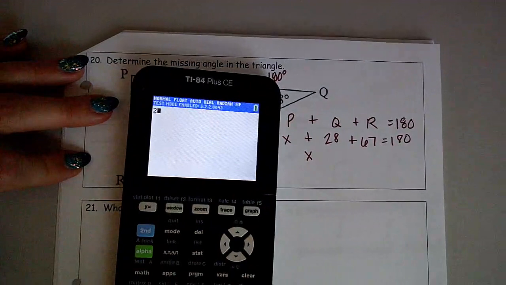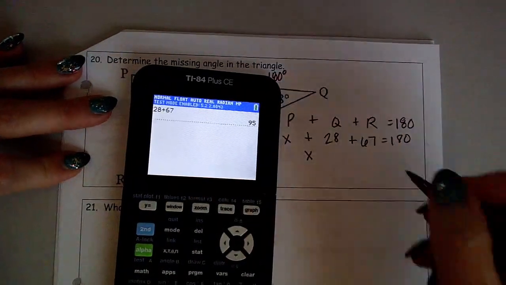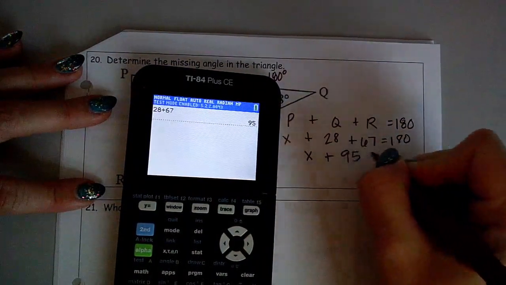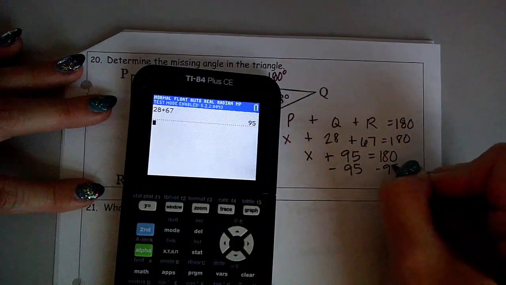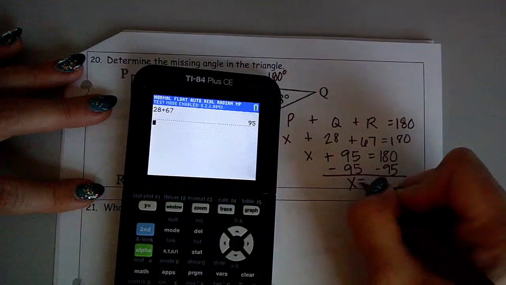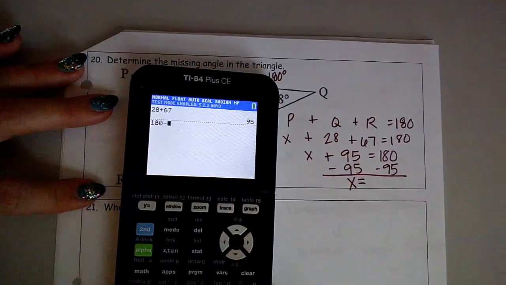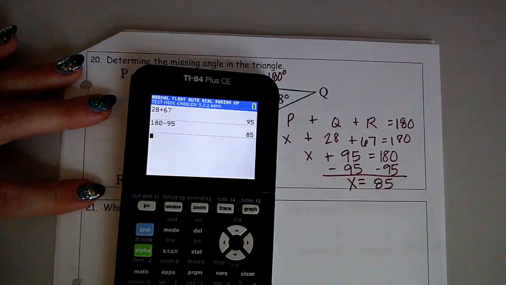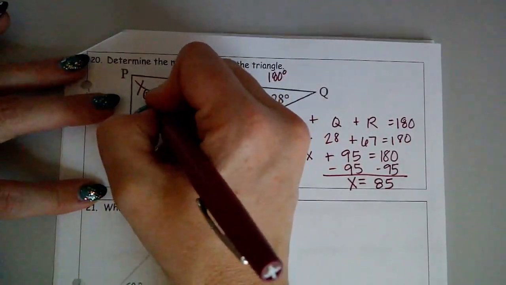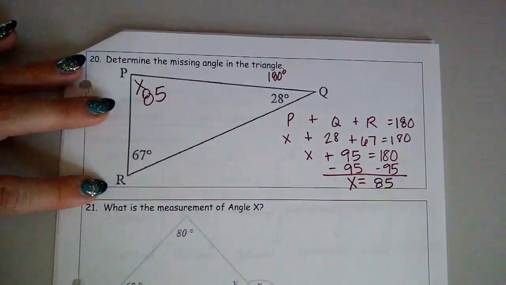I'm just going to show you how it would be done if you were actually doing it this way. 28 plus 67 gives me 95, so x plus 95 equals 180. And then you just subtract that 95 from that 180, and you get that x equals 85. All right, so we know that angle x, or angle P, is 85 degrees.